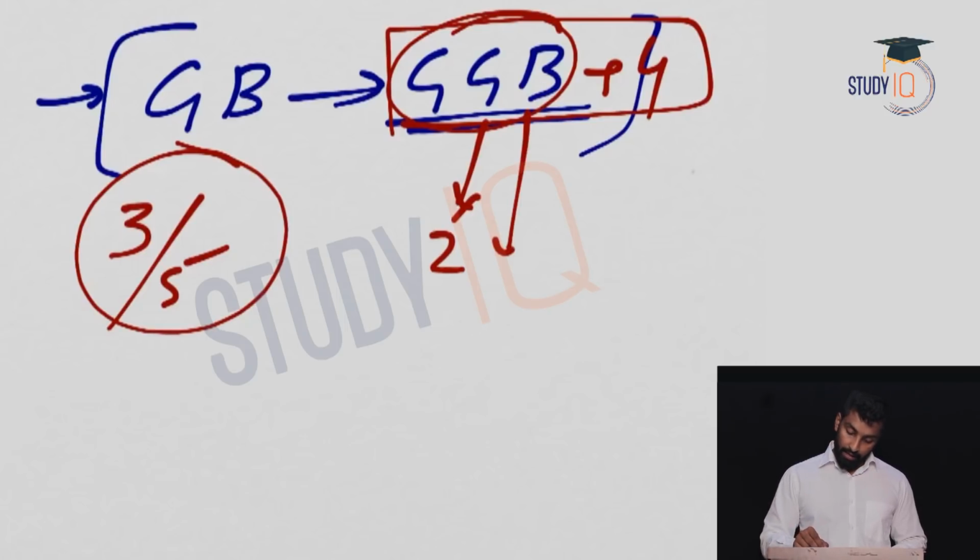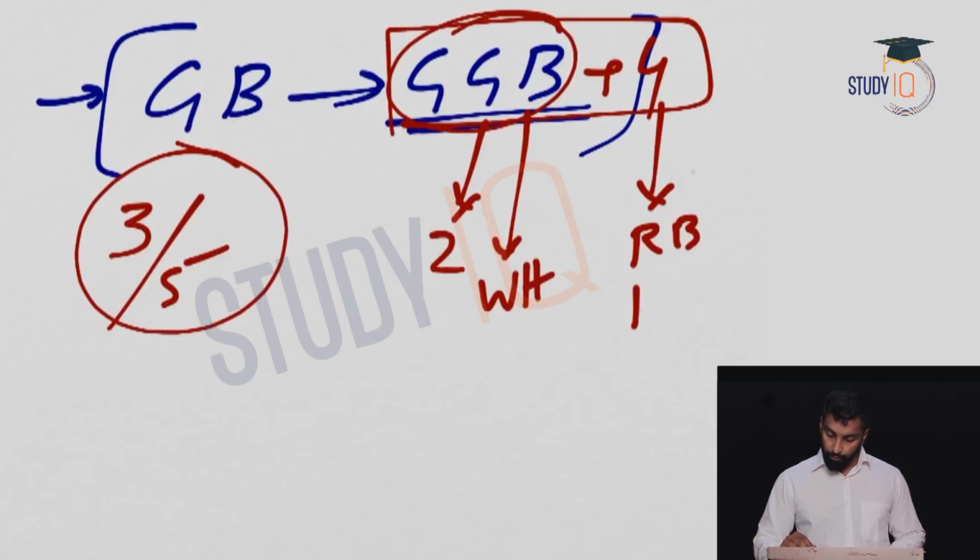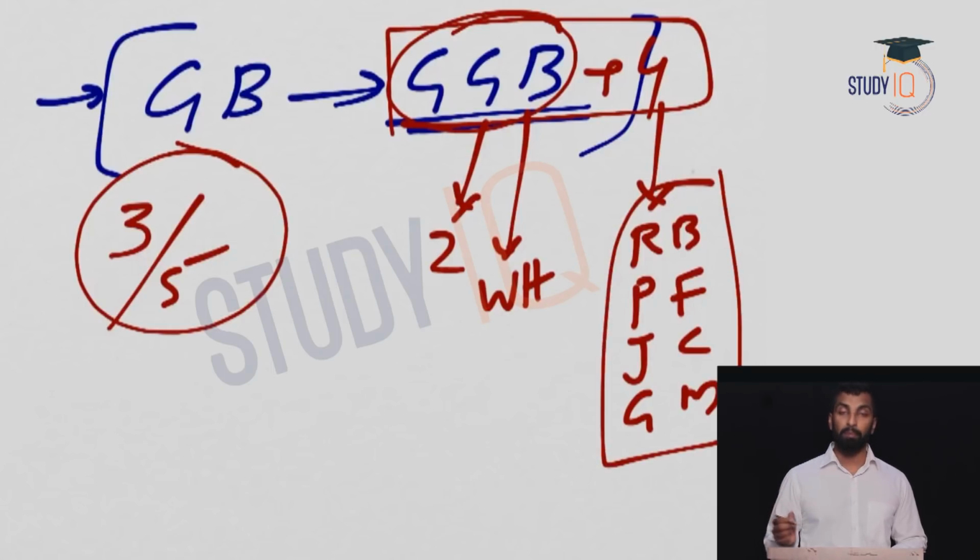Now, the Governor General was Warren Hastings, and the 4 members you have seen: Richard Barwell, Philip Francis, John Clavering and George Monson. So these are the 4 members. Always keep in mind, since these are the first 4, you need to remember them. Otherwise, many members come later. It's not that important for you.